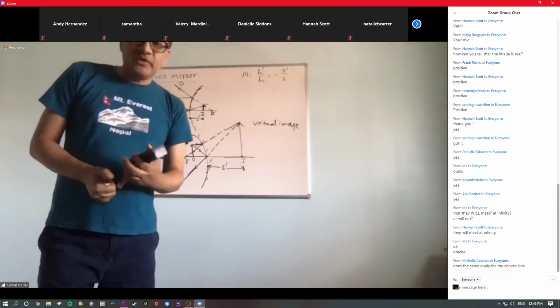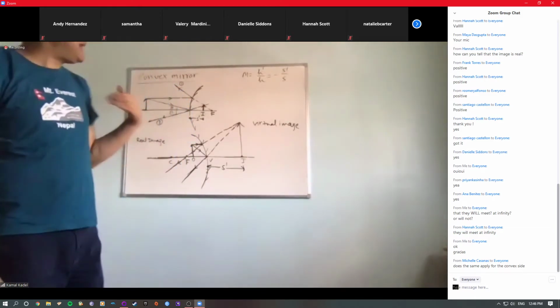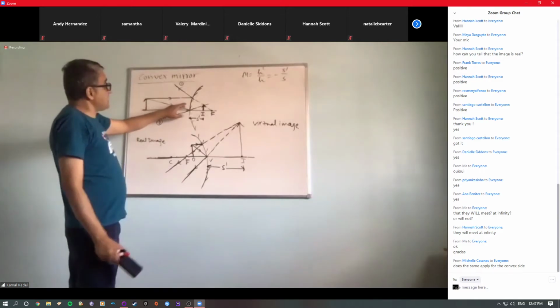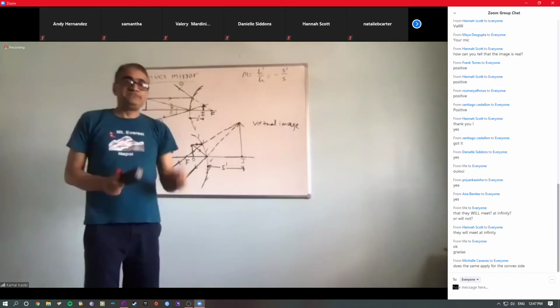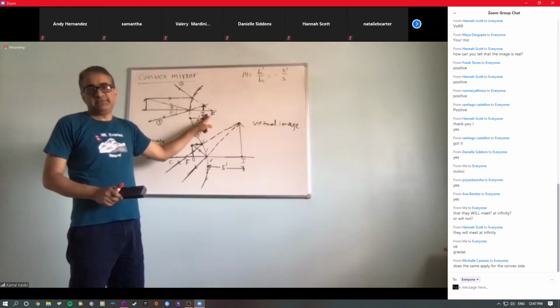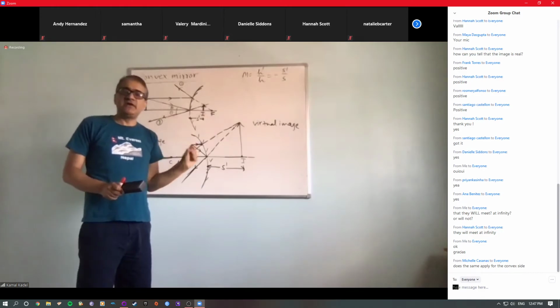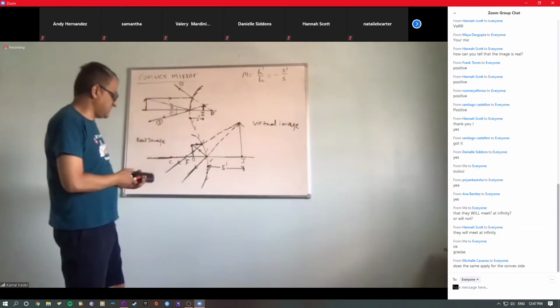So again, does the same apply for the convex side? No, that's what we're saying. In the case of a convex mirror, look, a convex mirror always forms a virtual image, no matter where you put the object.